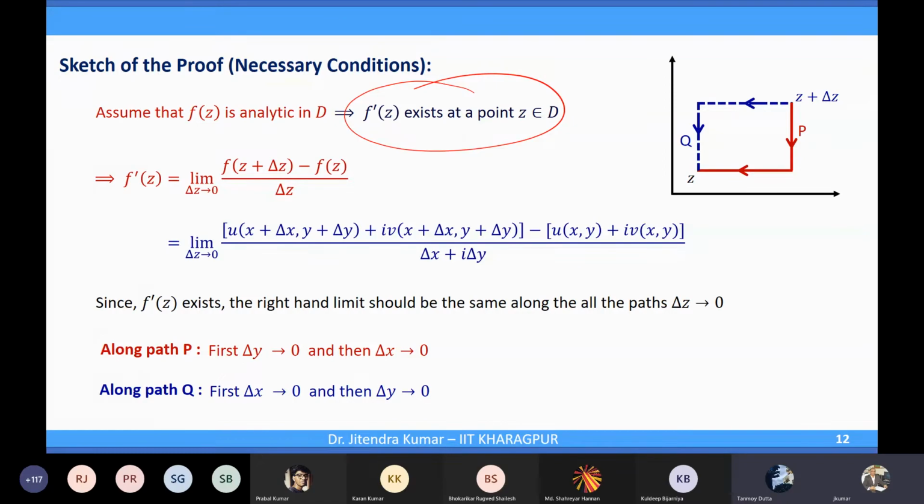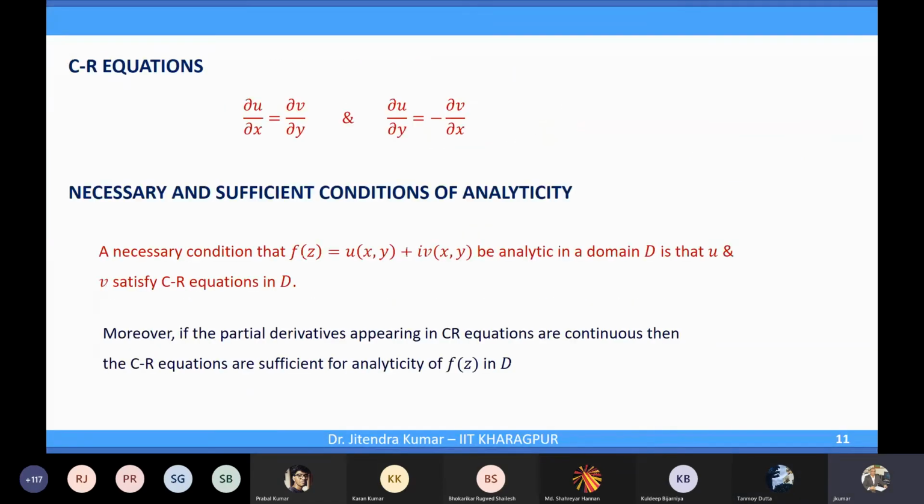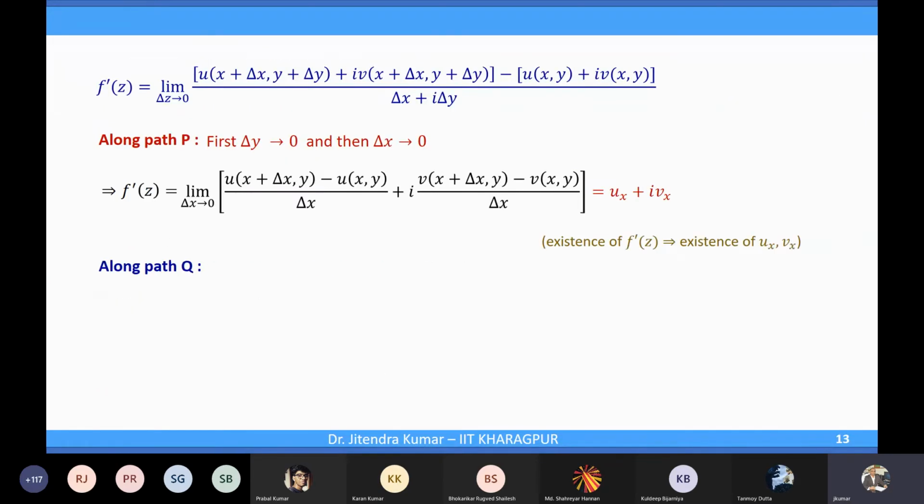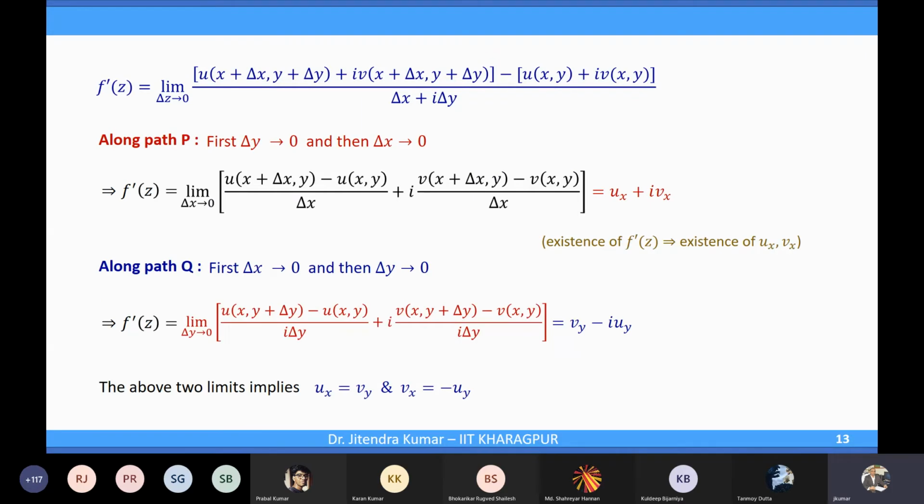Sir, can you show the previous slide? One more back here. Okay, the last slide we covered. Sir, why is there minus i u_y here, this one? So there is an i multiplying, correct. Therefore this minus i will appear here. Okay, sir. I didn't see that.